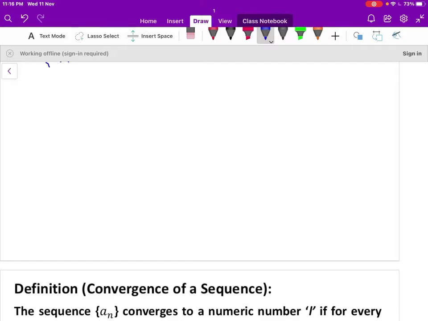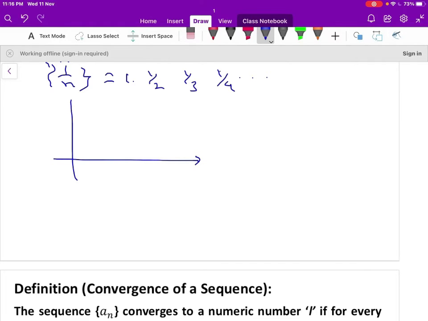Let a_n be equal to 1 by n. That can be written as 1, 1 by 2, 1 by 3, 1 by 4 and so on. So we can show it graphically, 1, 2, 3, 4 like this.